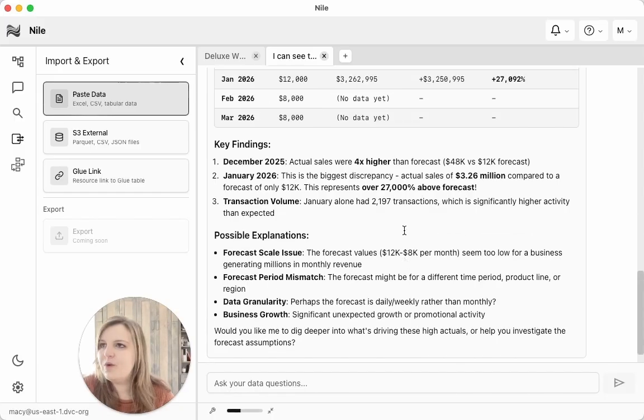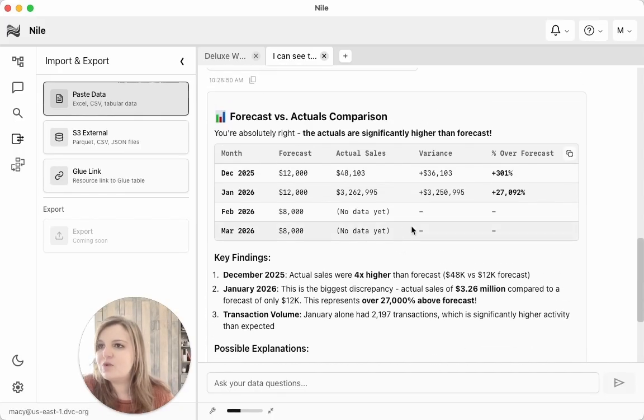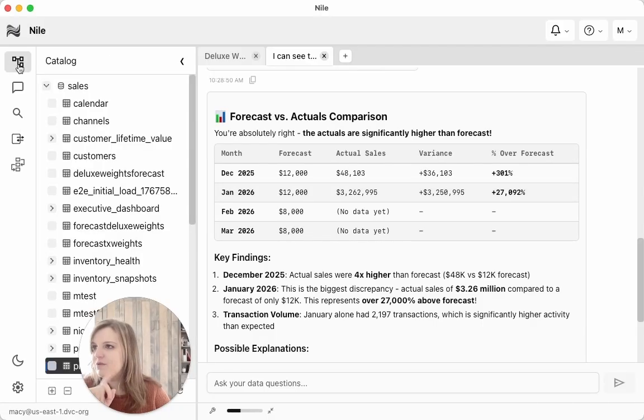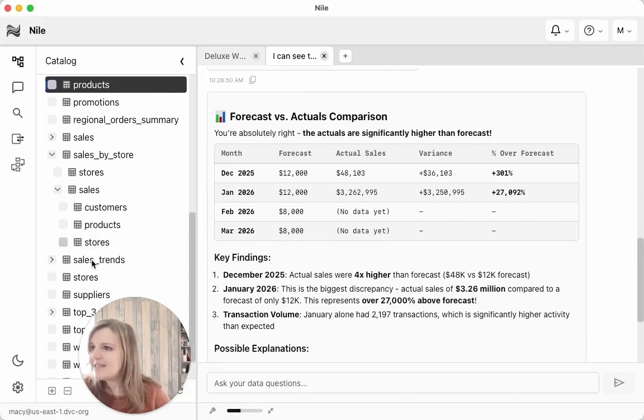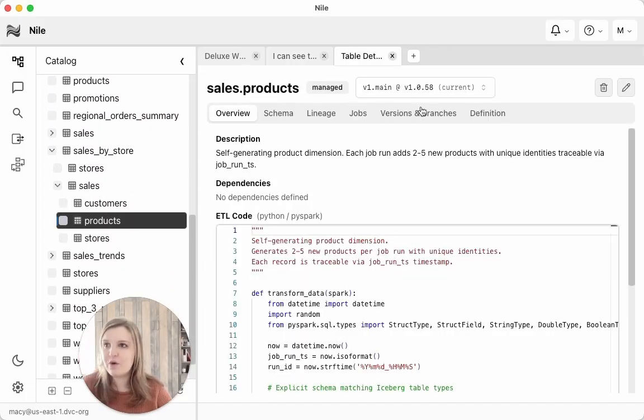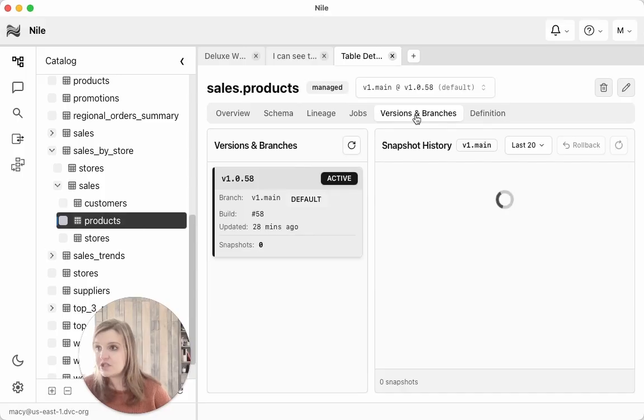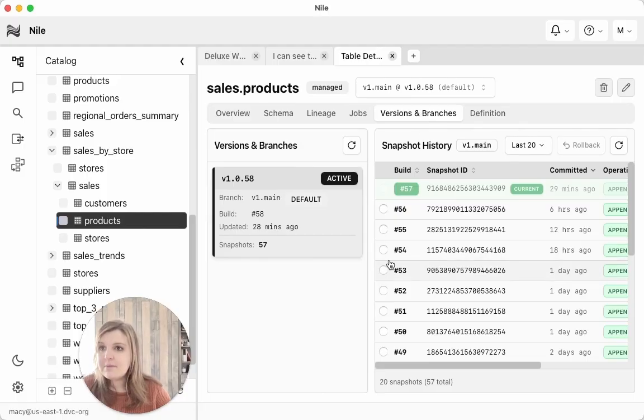And there we go. Forecast versus actuals. You can see here there's quite a big delta, particularly for January, so my suspicions are confirmed. Now, let me roll back to yesterday's data because it does seem something went awry. I am gonna go to my tables, and remember that sales products table that we checked the dependencies for earlier? I'm gonna go to the versions and branches that it has. And I'm just gonna go to an earlier version from yesterday. It's simply gonna take me just a couple of seconds. I'm gonna click 1 day ago, this version, I'm gonna hit rollback.